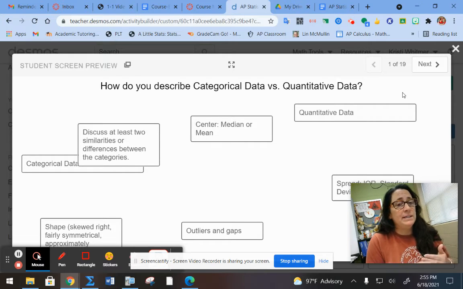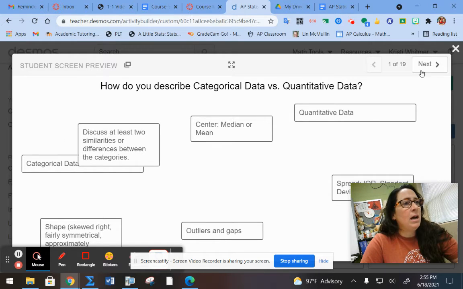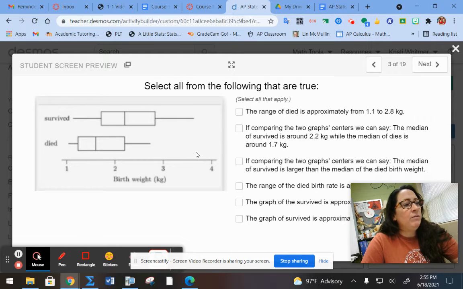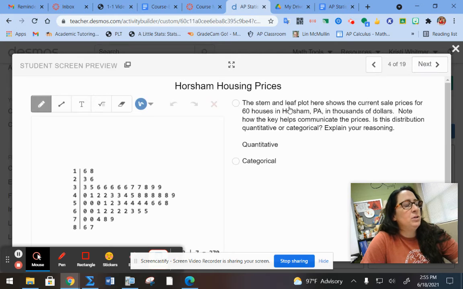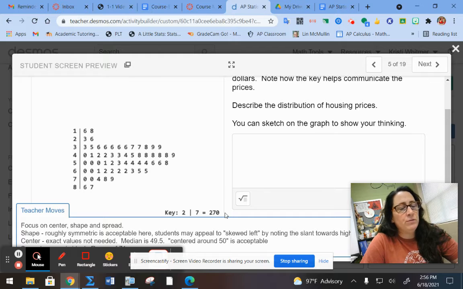Okay, so I redid this, like I said, in these units too. I made all my homework in Desmos, and that was something that was crazy for me. I really wanted to learn Desmos throughout this process of this unit, as well as all of these individualized learning themes, because in Desmos I can do so much more than just paper and pencil. Like here they can drag and drop. I have it where they can share their answers, so especially as we get into harder ones, when they're not so sure, they can see what other students have written to help them along as they go in the homework.